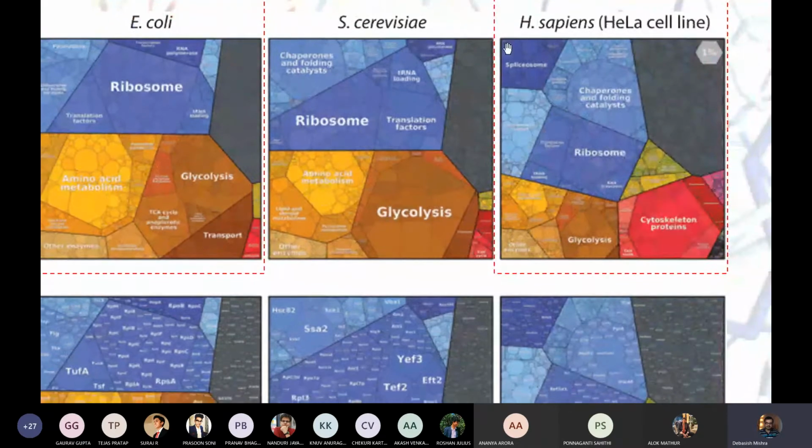How about human cells? In human cells, of course, you can see major proteins are dedicated to ribosomes and protein synthesis, a big number of proteins. You see the real big sizes, individual proteins are majorly dedicated to protein folding or folding-related catalysis. What is protein folding? We'll come to the point.